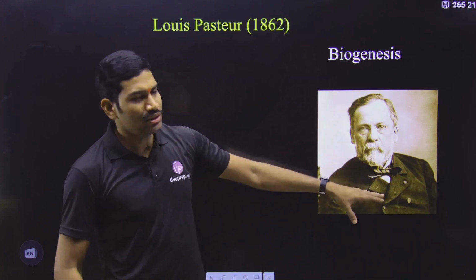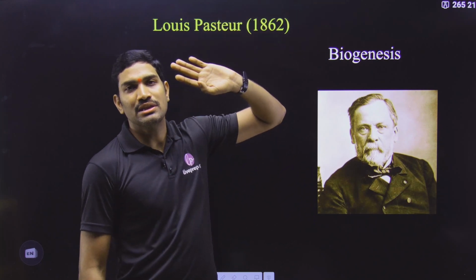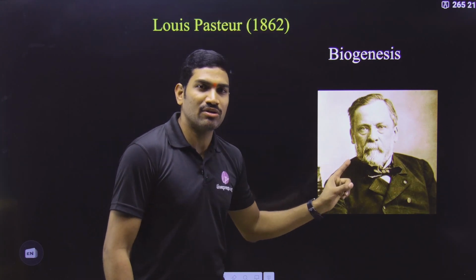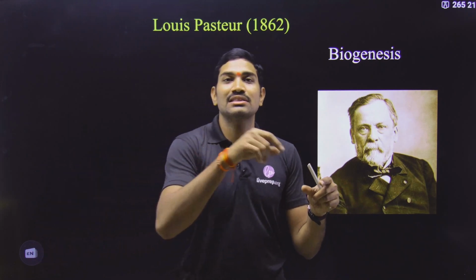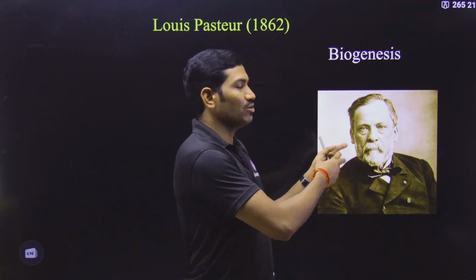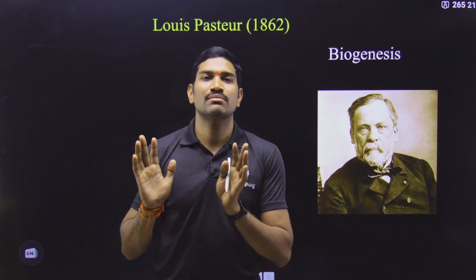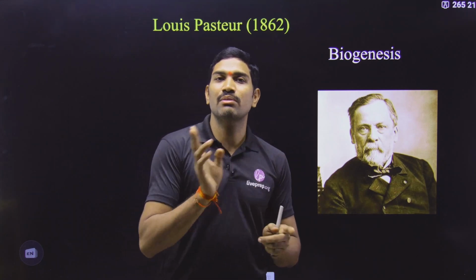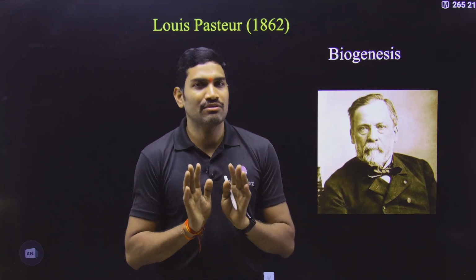In this way he proved this experimentally, and those things we will study in the evolution chapter. And why am I saying this particular one? Because cells arise from pre-existing cells only. Same logic here also: living organisms come from living things only. Please understand this. So in this way, the biogenesis theory is also somehow related with this, and this we will study under the evolution chapter.